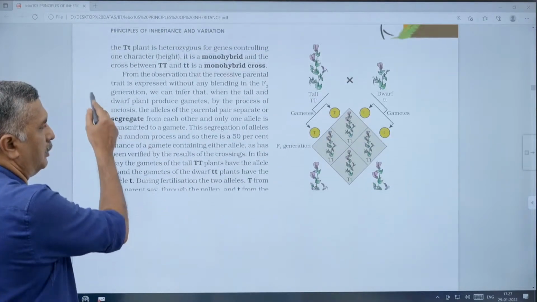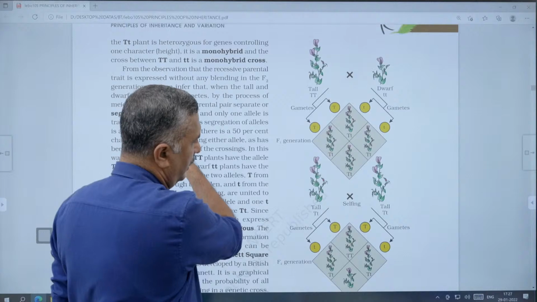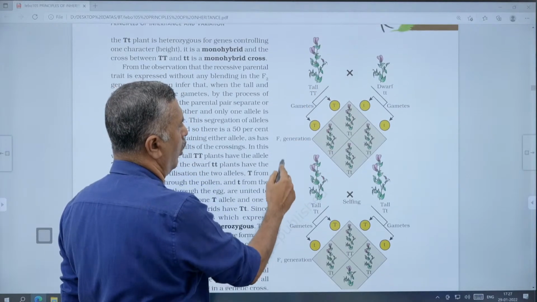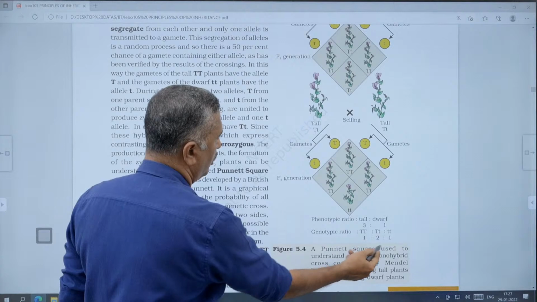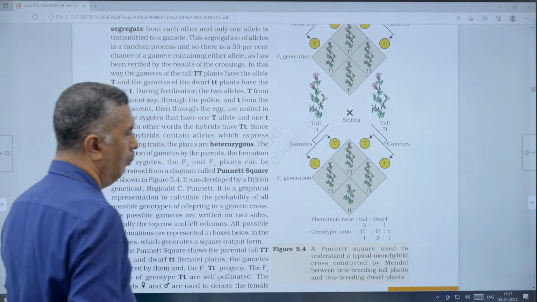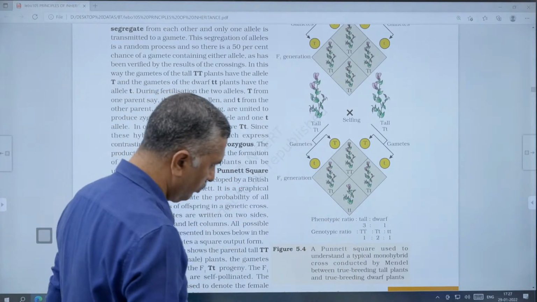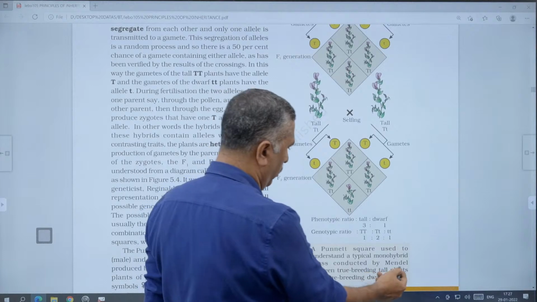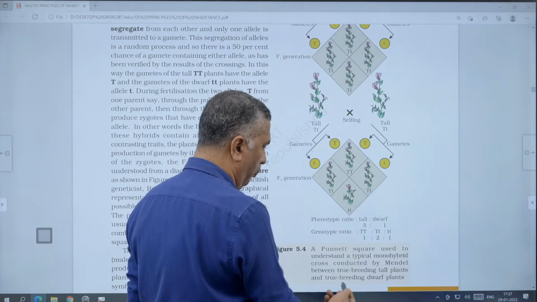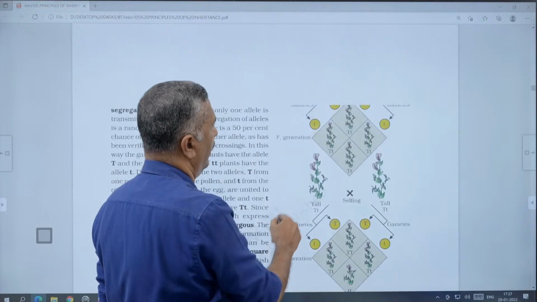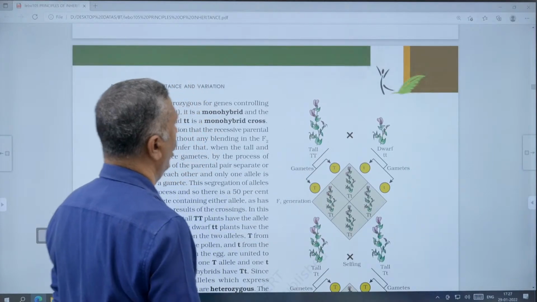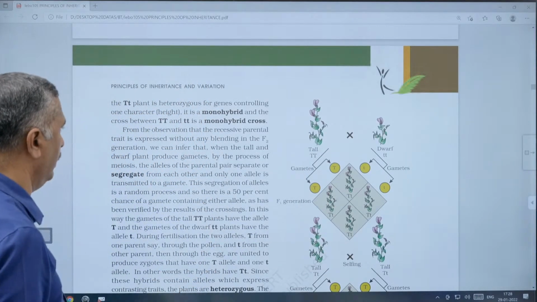That monohybrid cross is first given in diagrammatic form. Here it is also given with the help of a Punnett square, which we call a Punnett square or checkerboard. It shows a typical monohybrid cross conducted by Mendel between true breeding tall plants and true breeding dwarf plants. That is another way to represent this monohybrid cross. We will study that later.